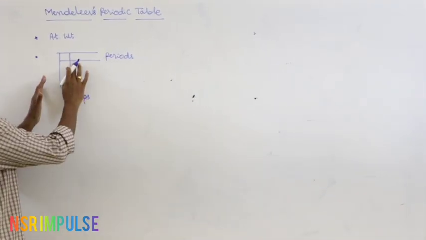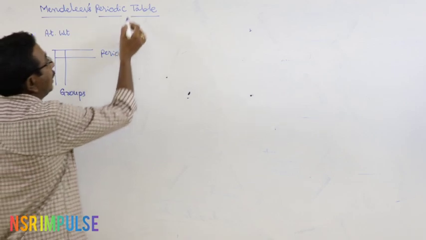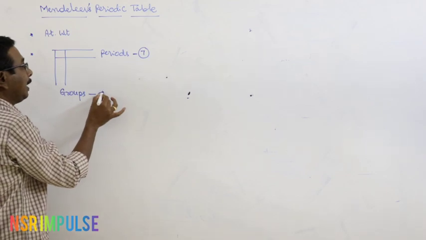In Mendeleev's periodic table, the elements are arranged in increasing order of their atomic weights. When the elements are arranged in increasing order of their atomic weights, some horizontal and vertical lines are formed. Horizontal rows are known as periods and vertical rows are known as groups. Totally, in Mendeleev's periodic table there are 7 periods and 9 groups.